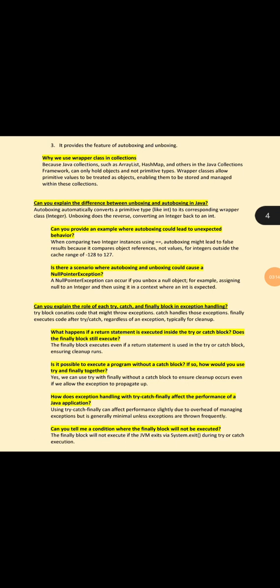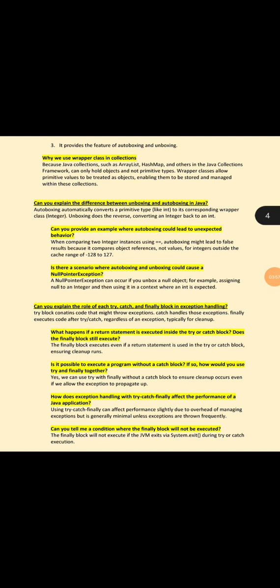Can you provide an example where autoboxing could lead to unexpected behavior? When comparing two Integer instances using double equals, autoboxing might lead to false results because it compares object references, not values, for integers outside the cache range of -128 to 127. Is there any scenario where autoboxing and unboxing could cause a null pointer exception? A null pointer exception can occur if you unbox a null object. For example, assigning null to an Integer and then using it in a context where an int is expected.